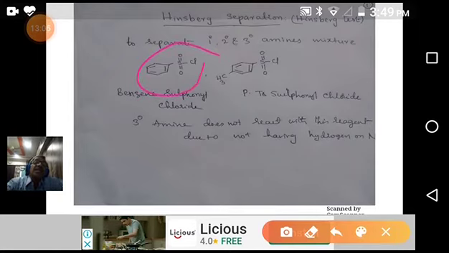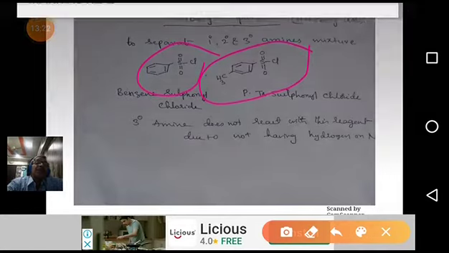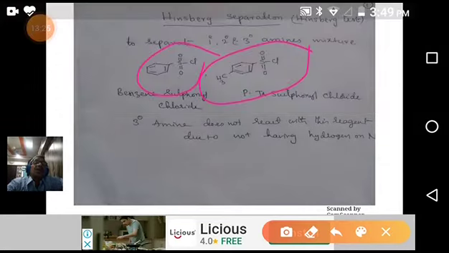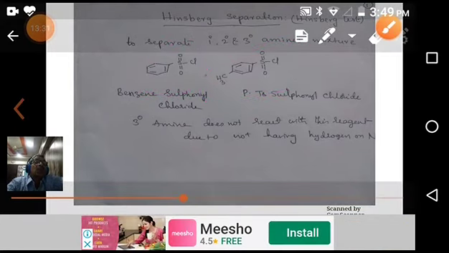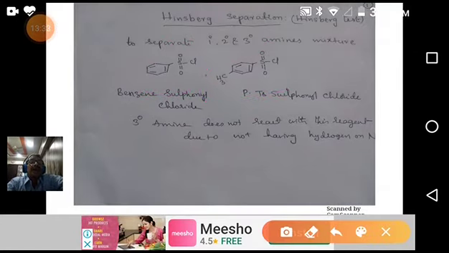That's why this is called the Hinsberg reagent. Instead of benzene sulfonyl chloride, we can also use para-tosyl sulfonyl chloride. Because of the electron donating nature of methyl, it's a more efficient reagent. That's why benzene sulfonyl chloride acts as the Hinsberg reagent.